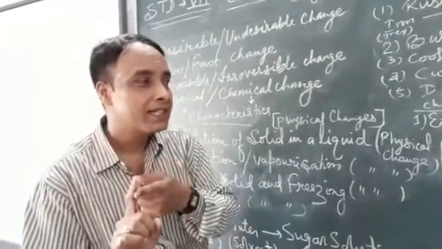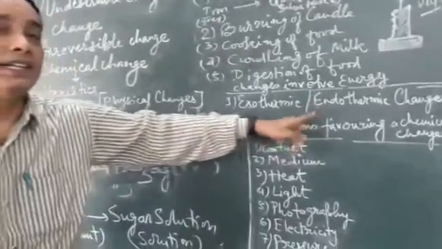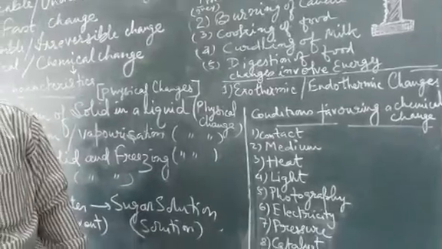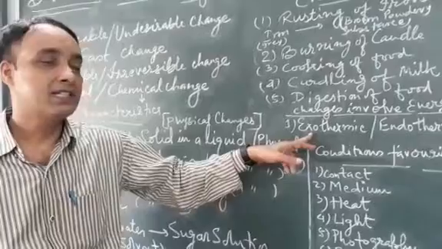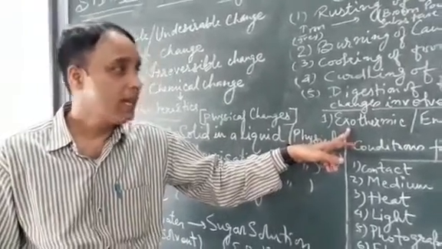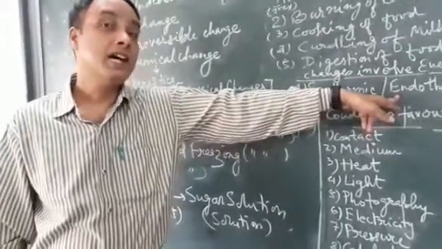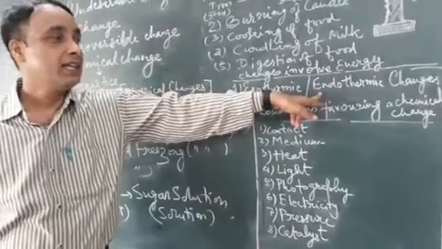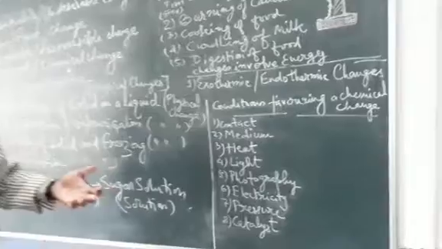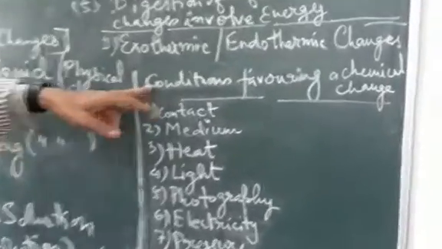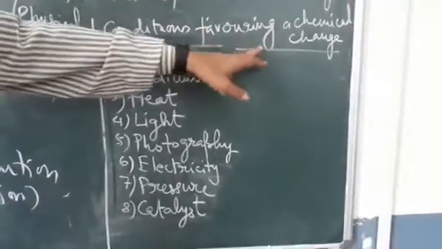That indicates that endothermic change, where heat gets absorbed. So, exothermic change: once the reaction takes place, heat is liberated outside to the surroundings. And endothermic change is a type of change where, once the reaction takes place, heat gets absorbed during the course of reactions. Now children, let us come to another point, conditions which favor chemical change.